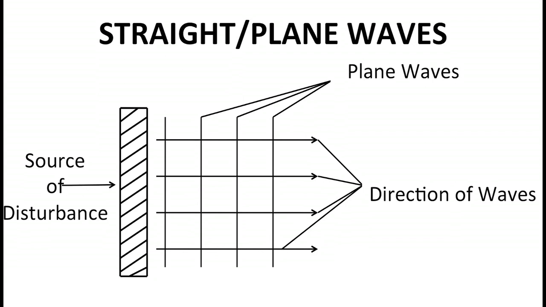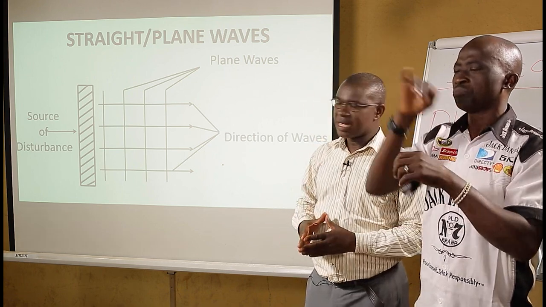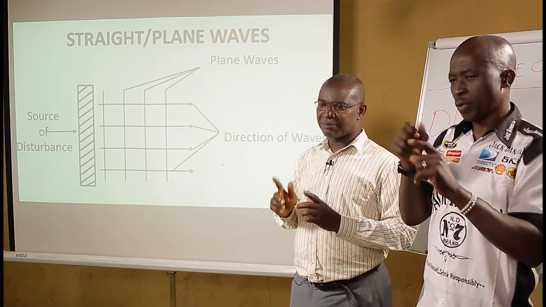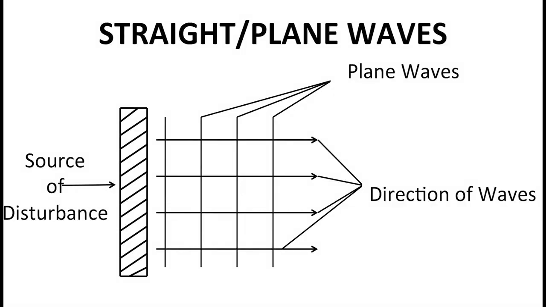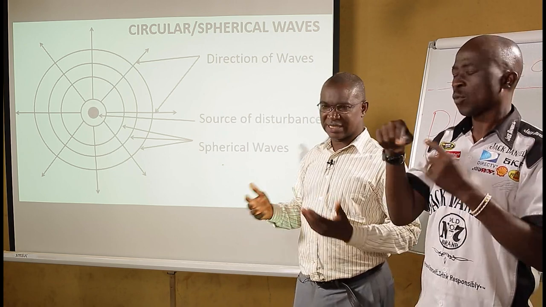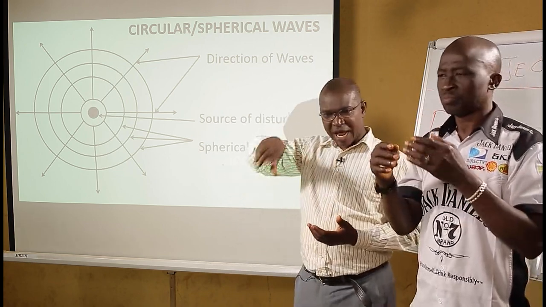Vertical. Well, the direction along which that wave travels is also shown. Horizontal lines with arrows. The arrows are very important because they point the direction of journey or the propagation of the wave. And so we have plane waves and direction of the waves generated or traveling. Then on the other hand, when we have circular wave, as the name implies, is simply waves that are circular in nature.